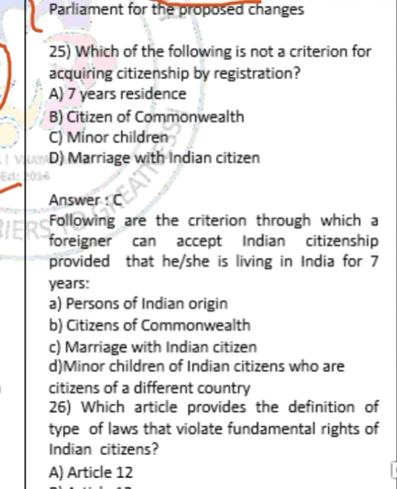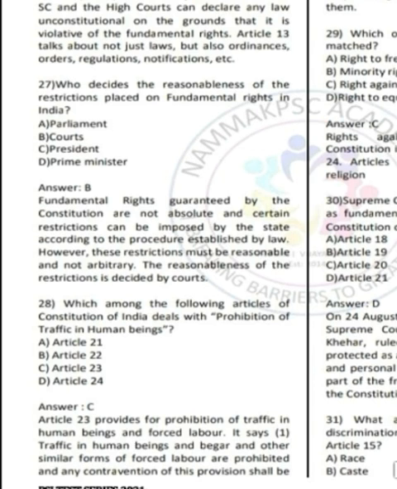Moving on to question number 25. Question number 25 says, which of the following is not a criterion for acquiring citizenship by registration? Here I have given the various criteria that are required to become an Indian citizen by registration. On studying this, you can analyze that option C, minor children, is not a criterion for acquiring citizenship by registration. Question number 27. It says, who decides the reasonableness of restrictions placed on fundamental rights in India?